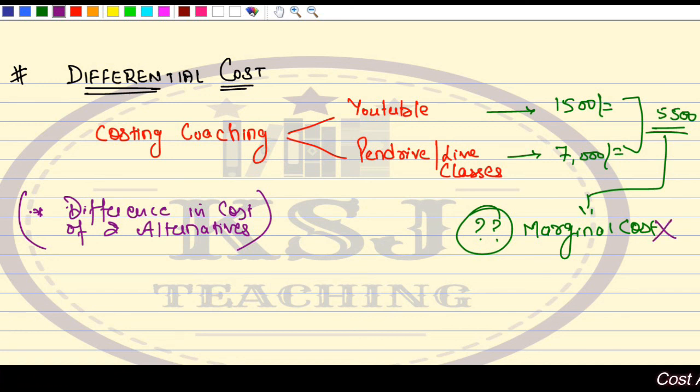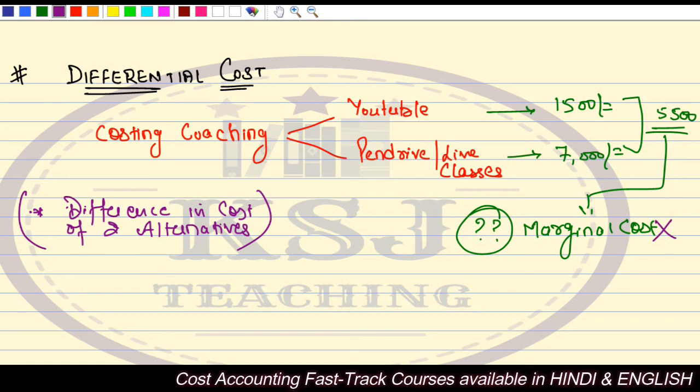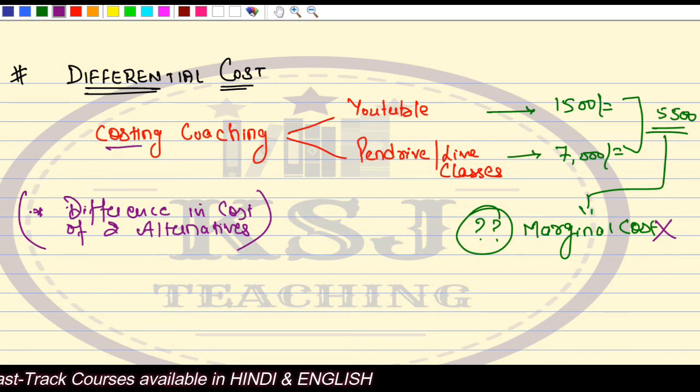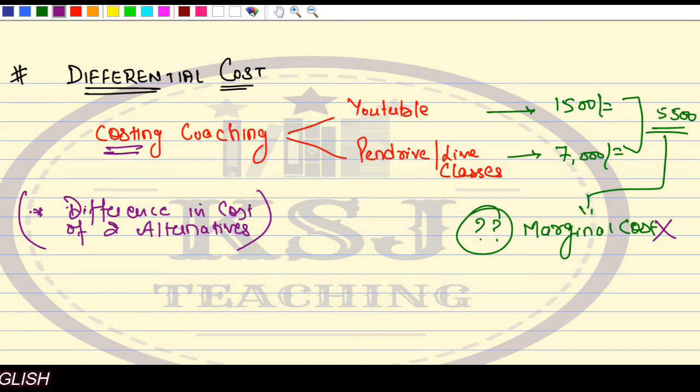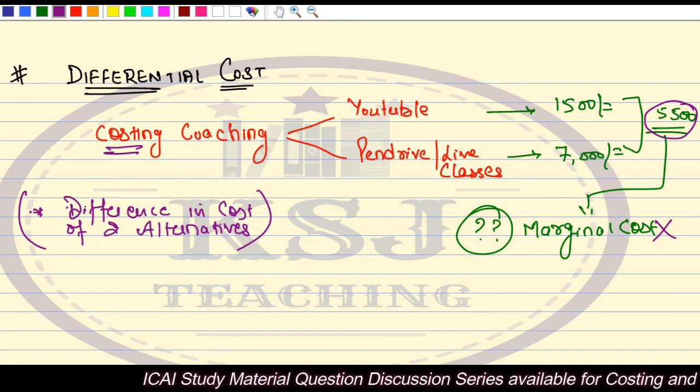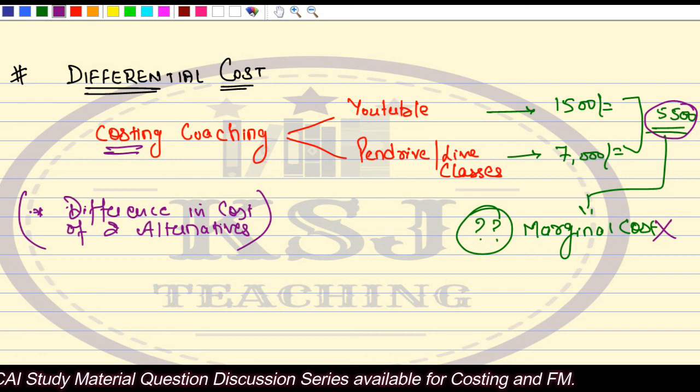This is not a marginal cost. Marginal cost is the additional cost incurred for manufacturing one additional unit. Here there is no additional subject being added. The subject is costing only. There are two alternatives, and because of the two alternatives there is an additional cost of 5500. So whenever we are studying about two alternatives, the difference in the cost of those two alternatives is my differential cost, and it is not a marginal cost.